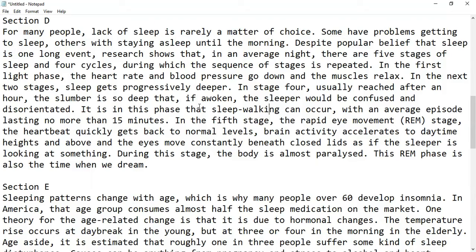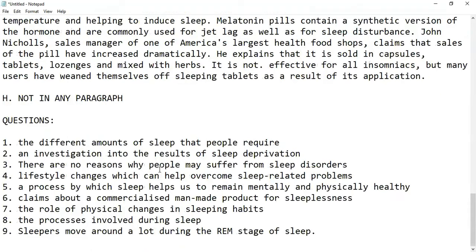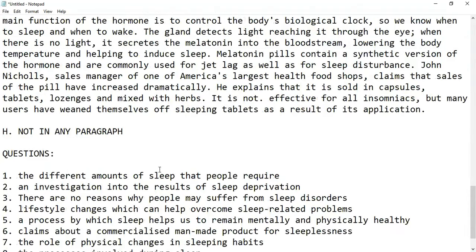And then the fifth stage is REM, rapid eye movement, where the heartbeat quickly gets back to normal levels, brain activity accelerates to daytime heights, and constantly beneath closed lids there is eye movement, as if looking at something. During this stage, the body is almost paralyzed. So these are all the processes, 5 stages, which they are talking about. So the answer to the 8th question is D.